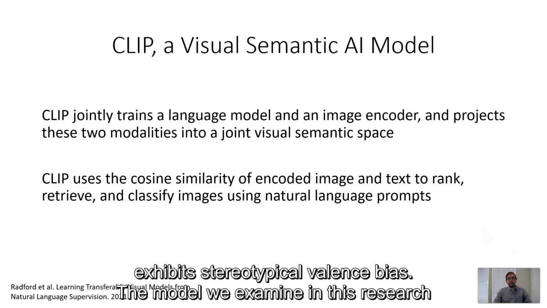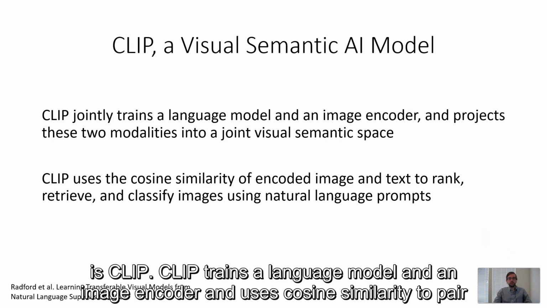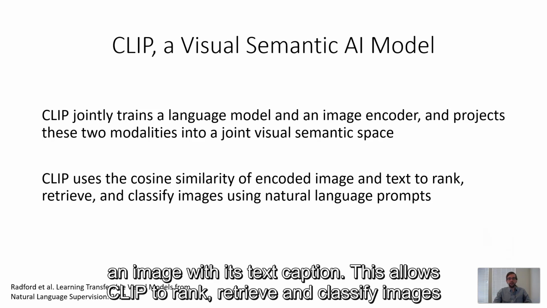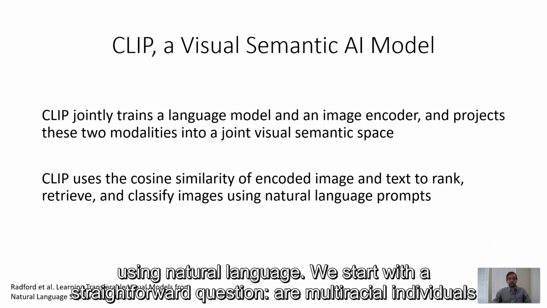The model we examine in this research is CLIP. CLIP jointly trains a language model and an image encoder and uses cosine similarity to pair an image with its text caption. This allows CLIP to rank, retrieve, and classify images using natural language.